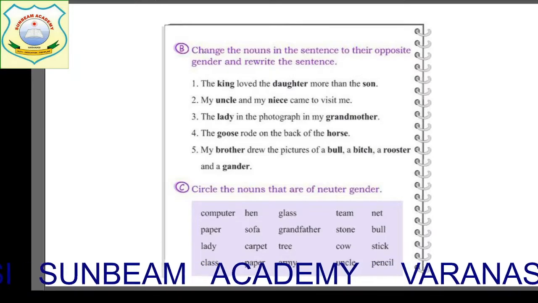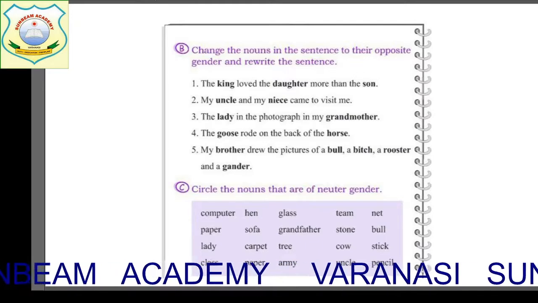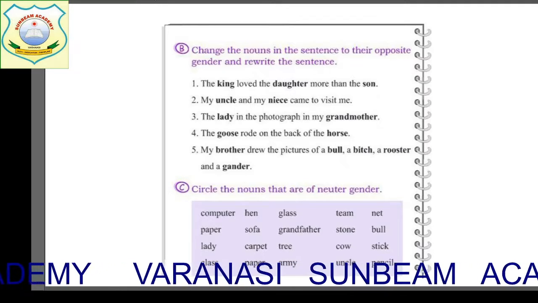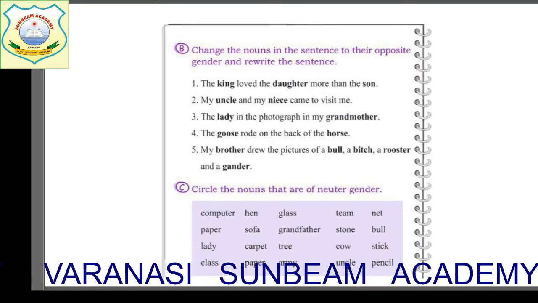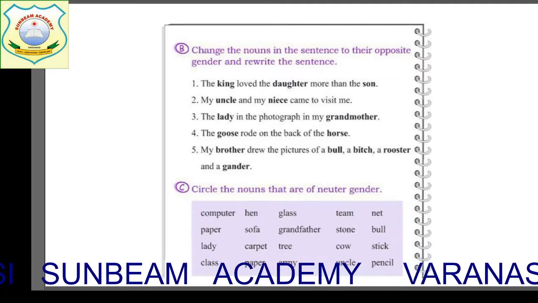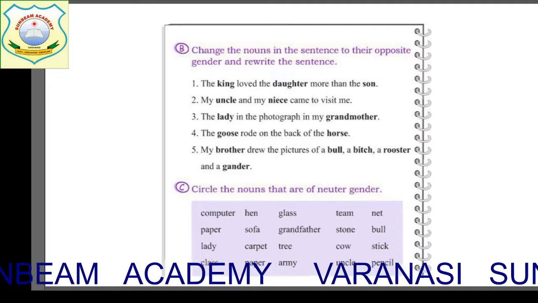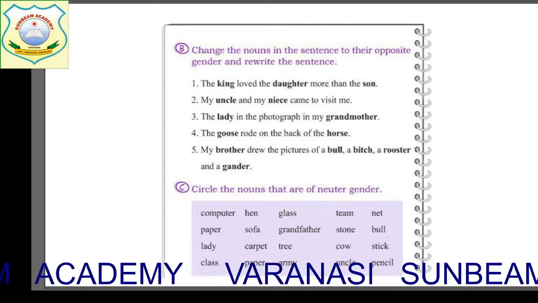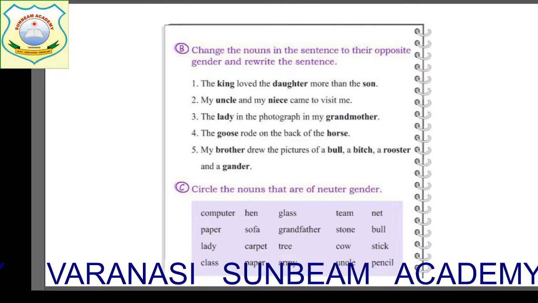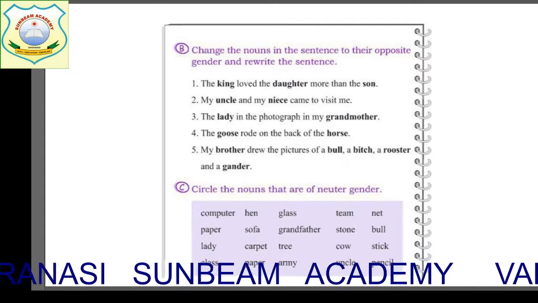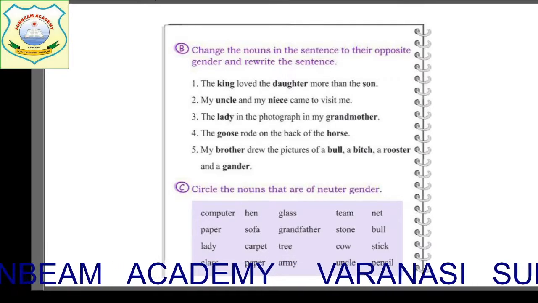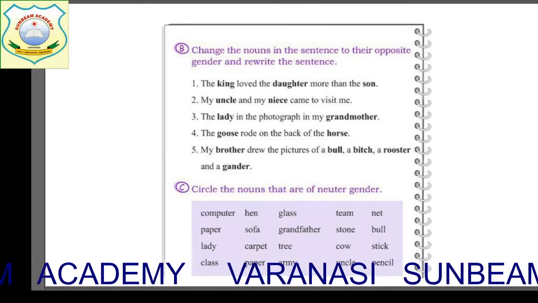See the next one now. There are again 2 words there. The lady in the photograph is my grandmother. Yes, give the answer, children. Both are very easy. Lady. What is the masculine of lady? That is, I told you just now, gentleman. And what is the masculine of grandmother? Grandfather. Good. Now how will we do the sentence? The gentleman in the photograph is my grandfather.